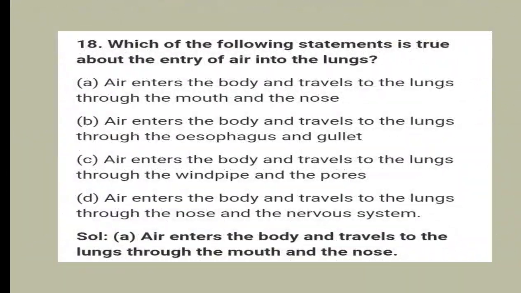18. Which of the following statements is true about the entry of air into the lungs? Option A, air enters the body and travels to the lungs through the mouth and the nose. Option B, through the esophagus and gullet. Option C, through the windpipe and the pores. Option D, through the nose and the nervous system. And the right answer is option A, air enters the body and travels to the lungs through the mouth and the nose.